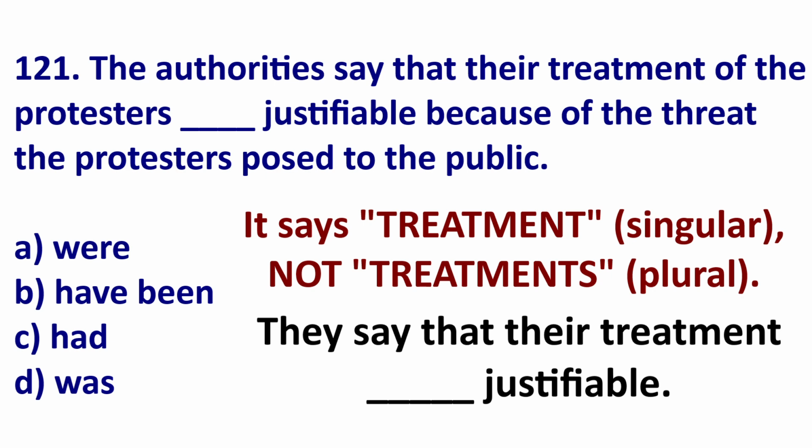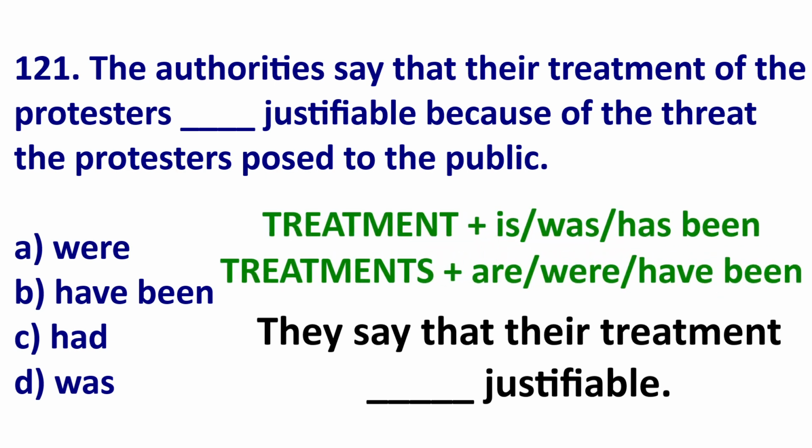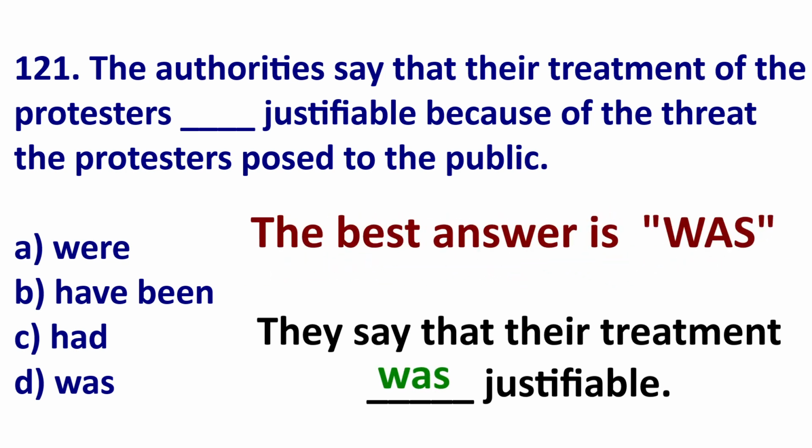We are describing the treatment. Therefore, because treatment is singular, we need was, is. We will not use were or have been. Treatment is one. It is like it. Therefore, the best answer is D. The treatment of the protesters was justifiable.